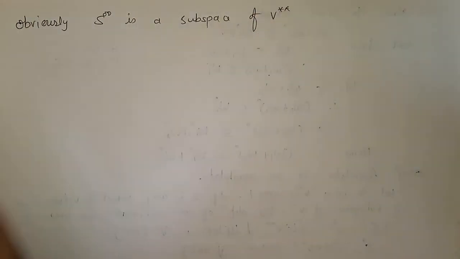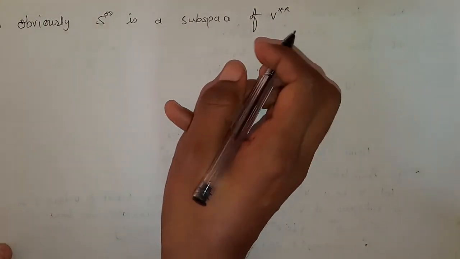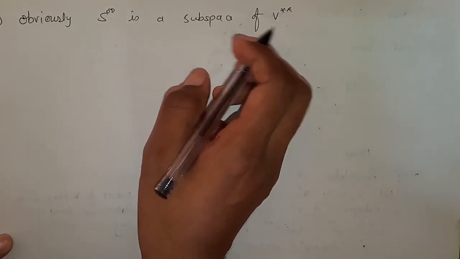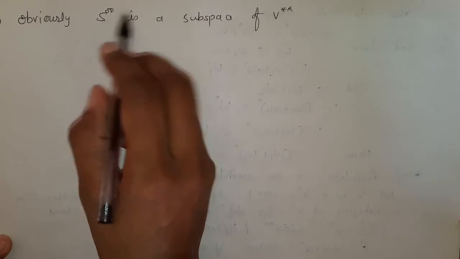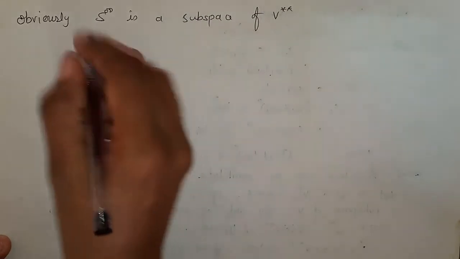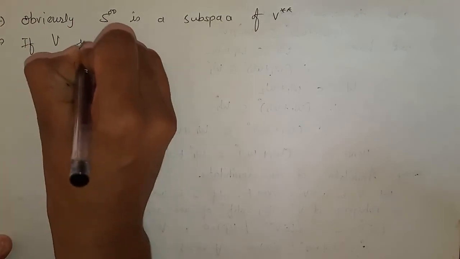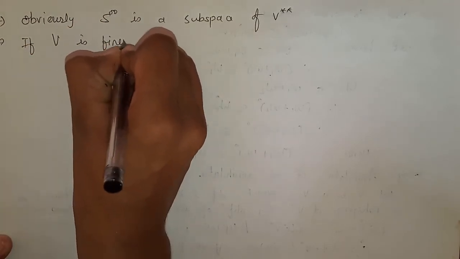Here we are not proving S double naught as a subspace of V double star. You can prove this, the same procedure we will follow as we have done earlier to prove S naught as a subspace of V star.